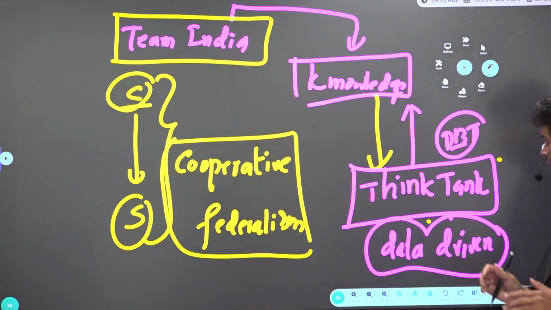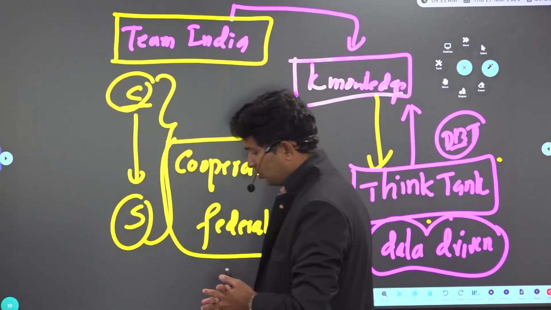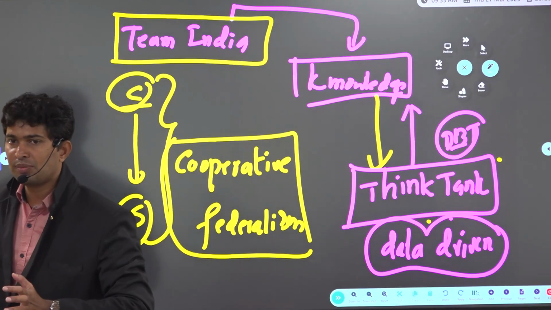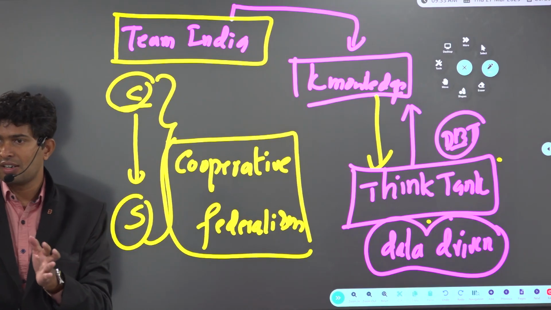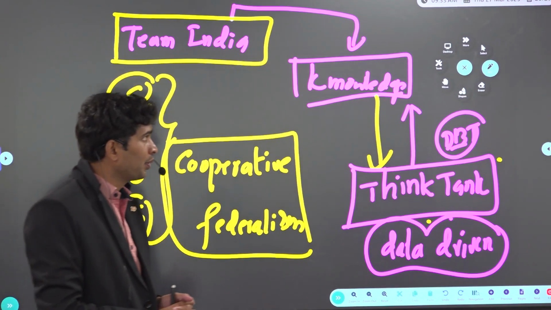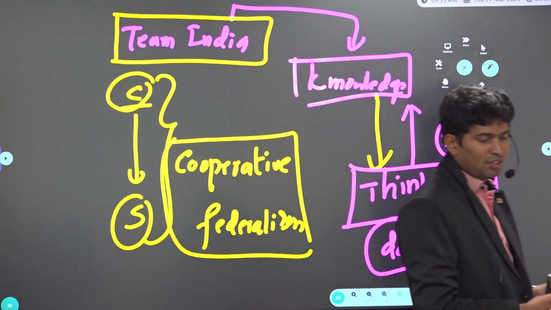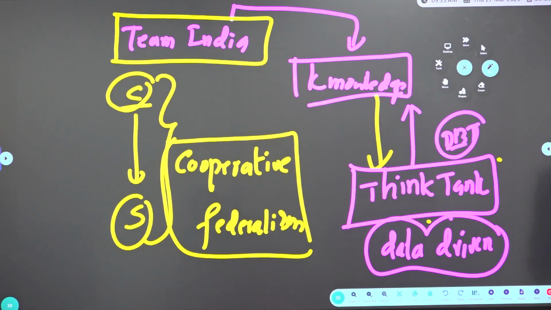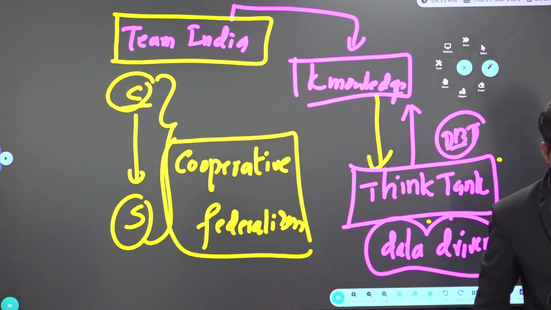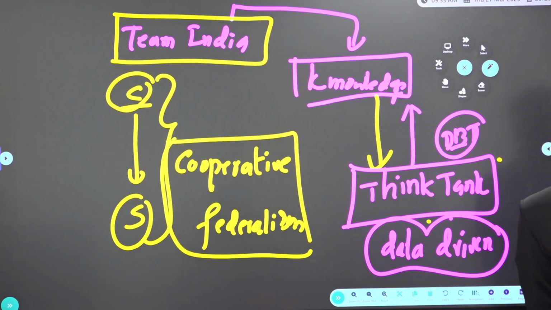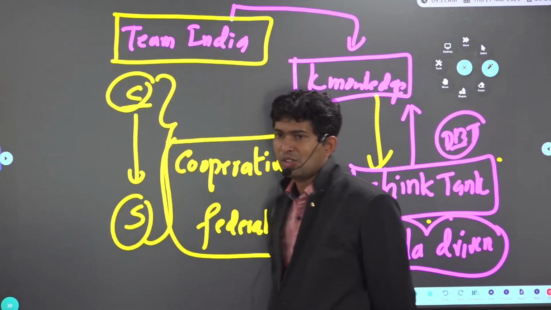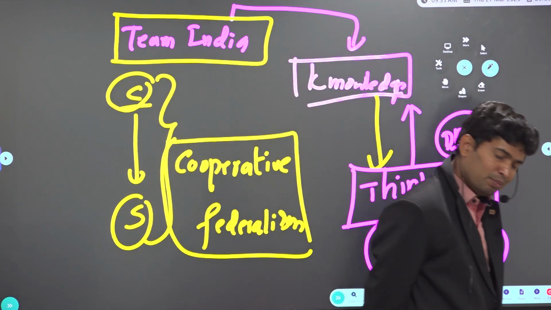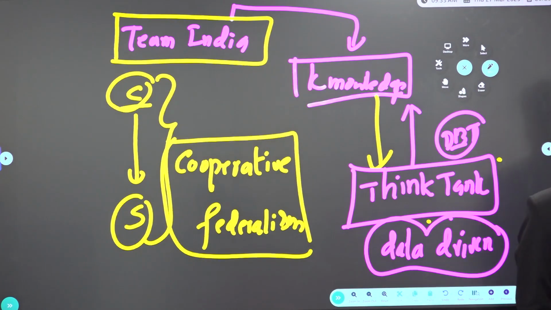That's the reason why the think tank of Niti Aayog, which is called Knowledge Hub, is looking into all these data-driven policies. Again, reports released by Niti Aayog are also important for the exam. While reading current affairs, go through any report released by Niti Aayog. Principles of Niti Aayog, pillars of Niti Aayog, all that. Who is the chairman of Niti Aayog? Prime Minister. Who is the chairman of Planning Commission? Prime Minister. Who is the chairman of National Development Council? Same PM. Same powerful minister. So the Honorable Prime Minister.